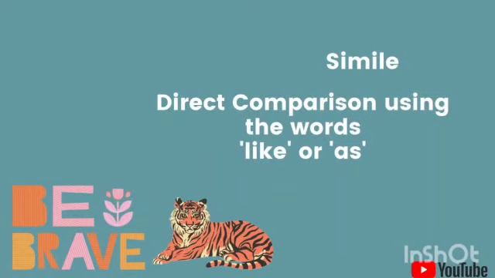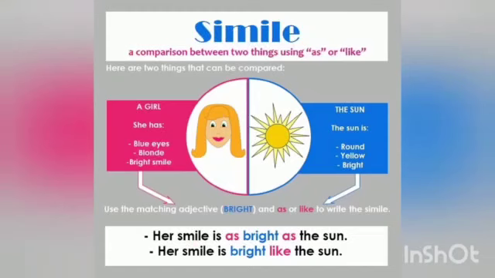Okay, now let's look at some other examples of simile itself. Now just look at this picture. Again, we are talking about a girl and we are saying that this girl has blue eyes, she is blonde and she has a bright smile. And when we look at the characteristics of the sun, the sun is also round, yellow, as well as bright. So we are saying that her smile is as bright as the sun. Obviously, the smile is not equivalent to the sun, but we are comparing the smile of the girl to the sun. When she smiles, it appears that she is smiling very brightly, just like how the sun shines. I hope now this example is clear.